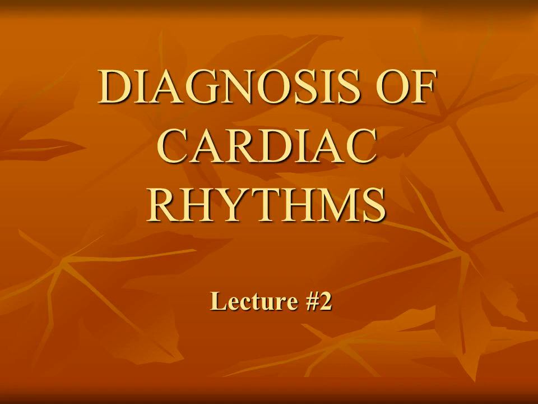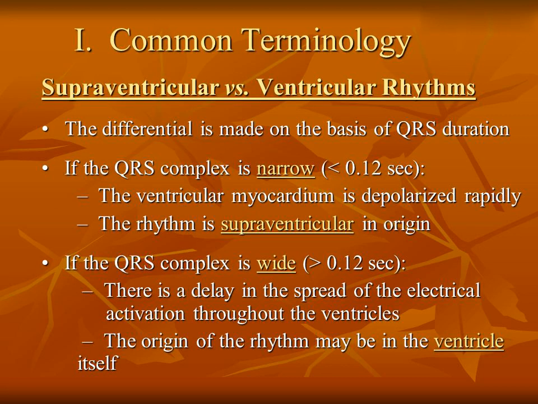Diagnosis of cardiac rhythms. Lecture number 2. Common terminology: supraventricular versus ventricular rhythms. The differential is made on the basis of QRS duration. If the QRS complex is narrow, less than 0.12 seconds, the ventricular myocardium is depolarized rapidly. The rhythm is supraventricular in origin.